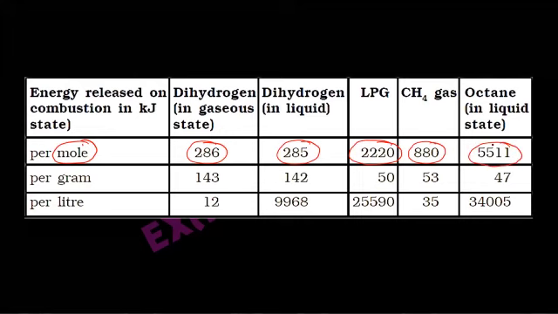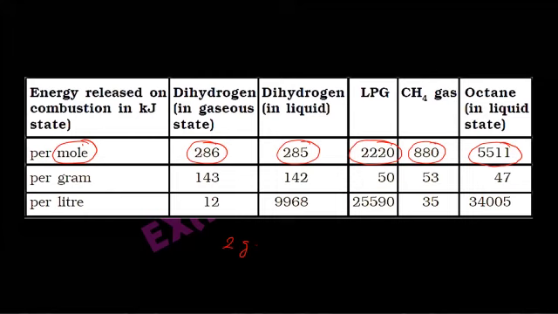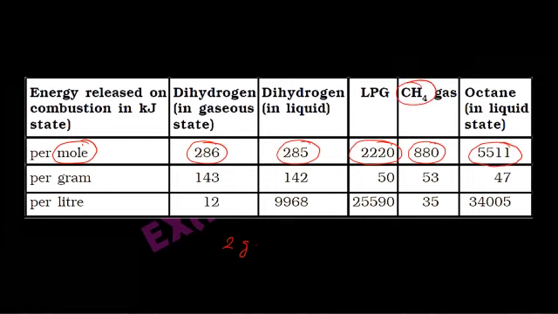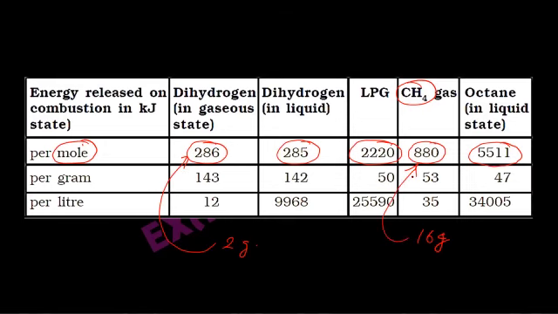But remember, 1 mole of hydrogen is nothing but just 2 grams. But 1 mole of methane will be 16 grams. So 286 you are getting only from 2 grams, 880 you are getting from 16 grams. So in that sense, hydrogen's efficiency is much higher than methane or octane or LPG because their molar masses are very high, multifold of CH4 even.